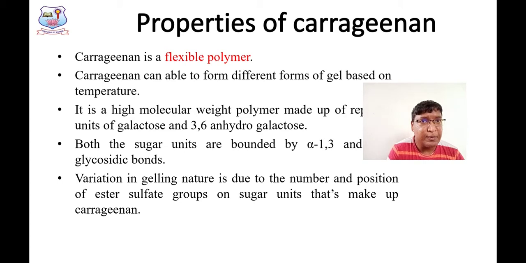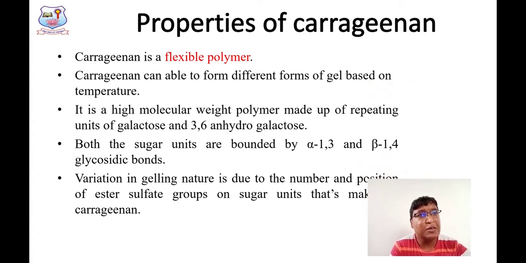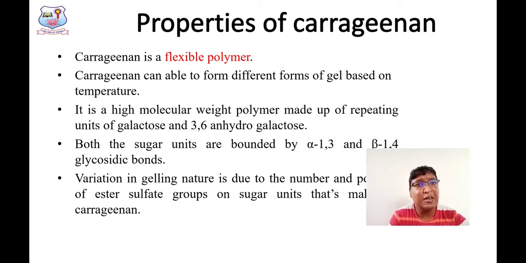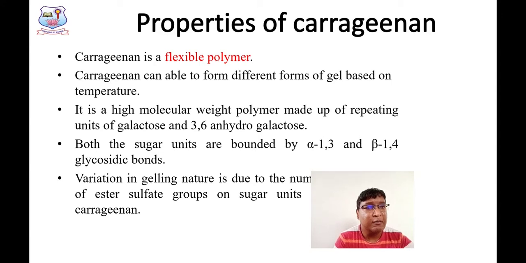Another important property, variation in gelling nature is due to the number and position of ester sulfate groups. Remember, it is a flexible polymer. It can form different forms of gel based upon the temperature in which the polymer is present. It is made up of repeating units of two sugar units called galactose and 3,6 anhydrogalactose. These disaccharide units are linked by alpha 1,3 and beta 1,4 glycosidic linkages, right? We will move on to the next slide.